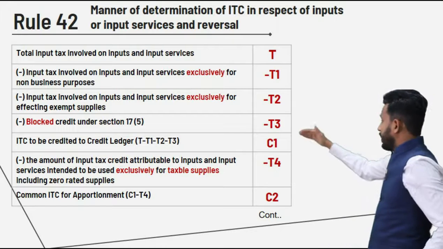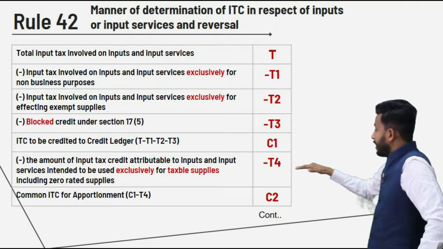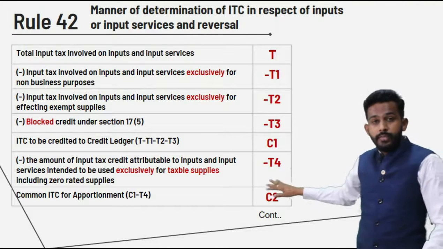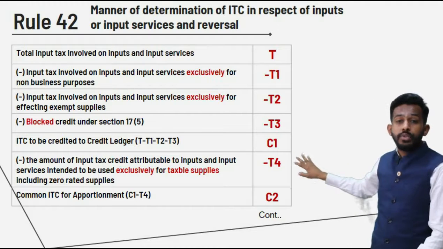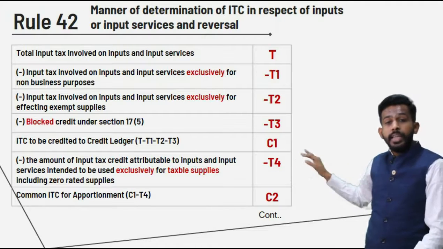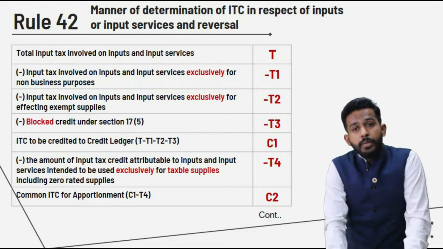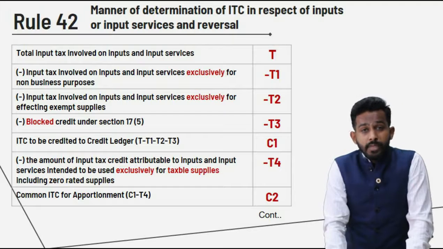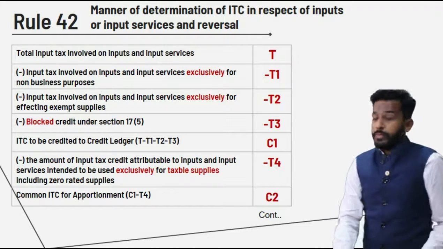After C1 minus T4, what we get is C2. Friends, this is common credit, and we need to bifurcate this common credit into credit which is available for the purpose of business, credit which is for the purpose of exempt supplies, and credit which is used for non-business purpose.